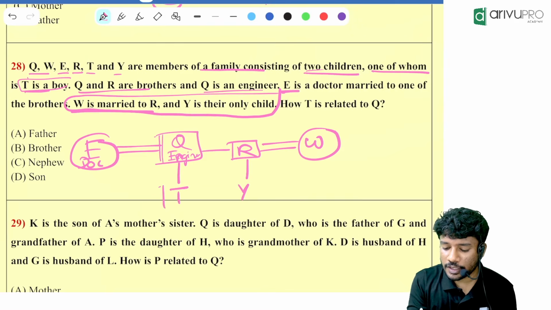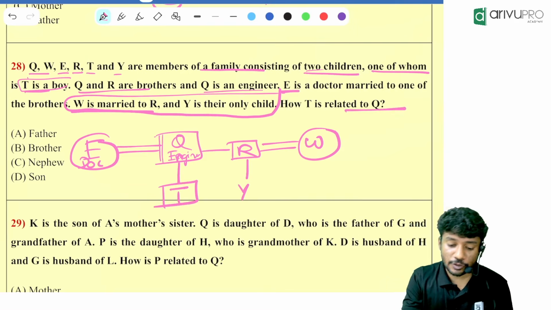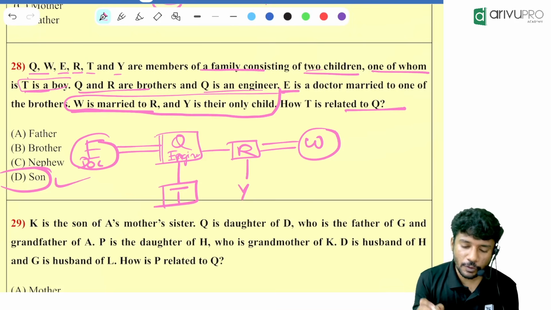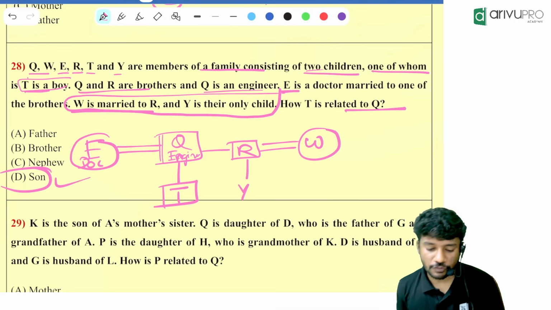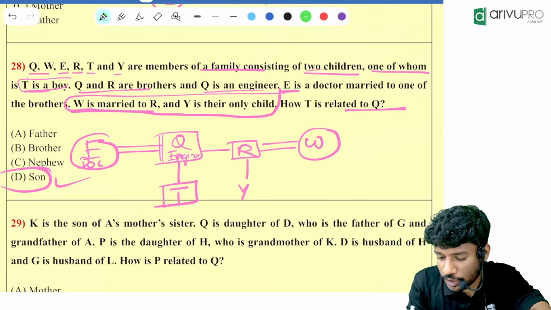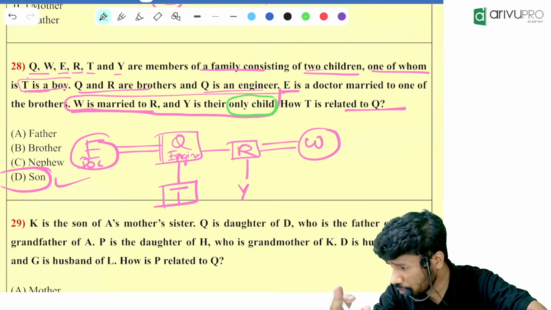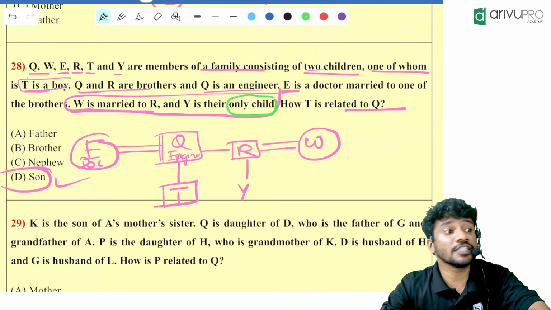T will be over here and T is a boy. How is T related to Q? T is the son of Q. I hope everyone understood. Make a note of the words only child. Only child means there will not be any other siblings. That makes our question much easier.